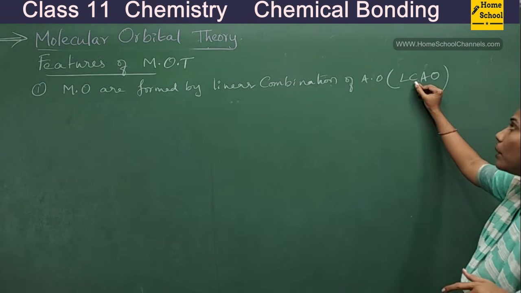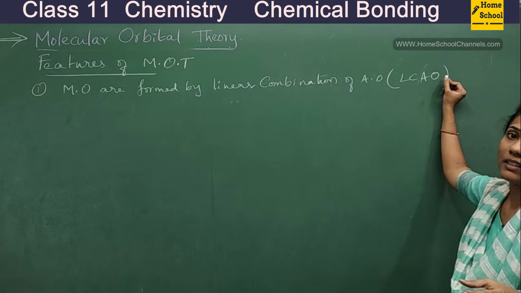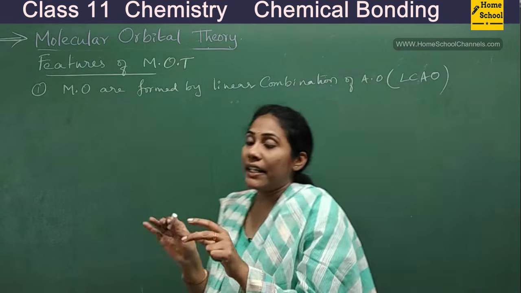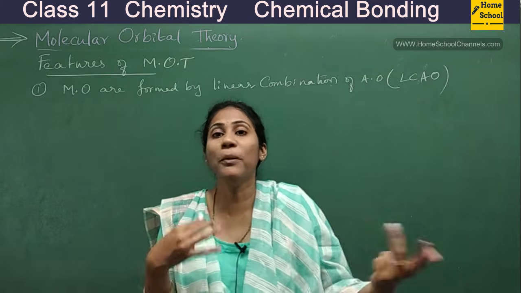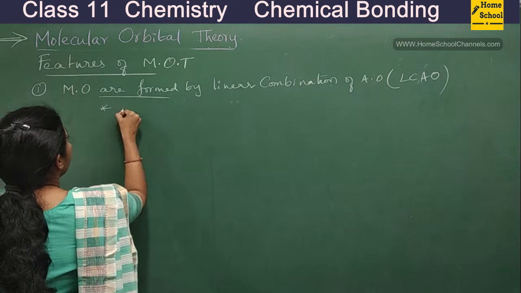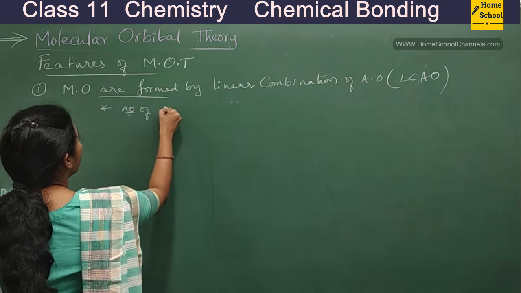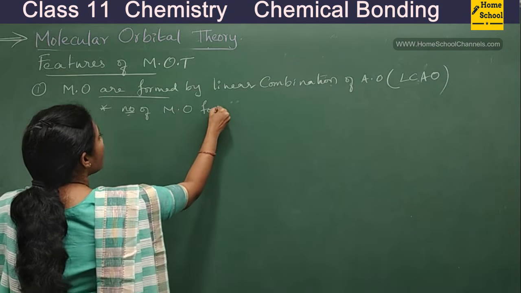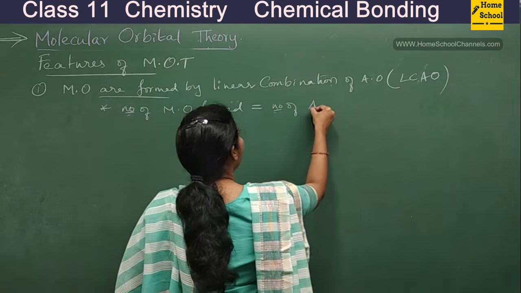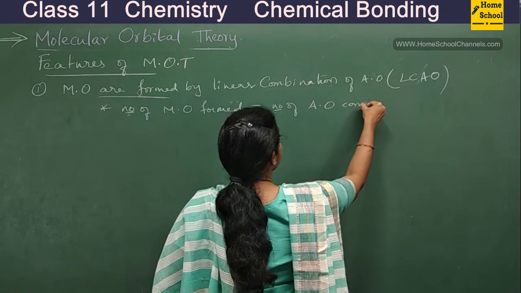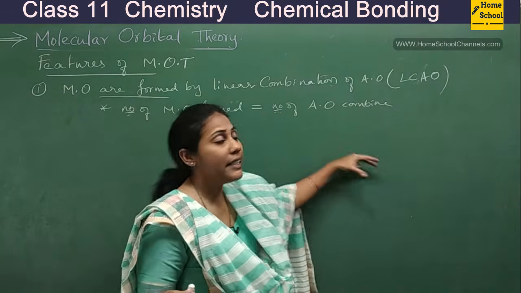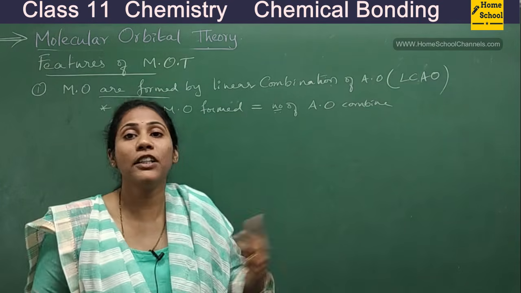LCAO, linear combination of atomic orbitals. When two atomic orbitals combine, you get two new molecular orbitals. A very important point to remember here: the number of molecular orbitals formed is always equal to the number of atomic orbitals combined. If two atomic orbitals are combining, you will get two new molecular orbitals.